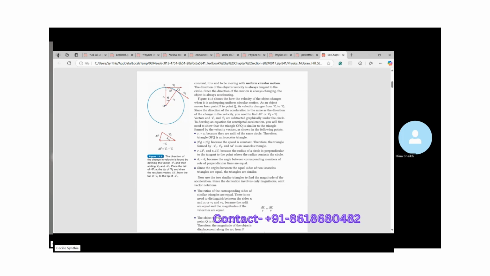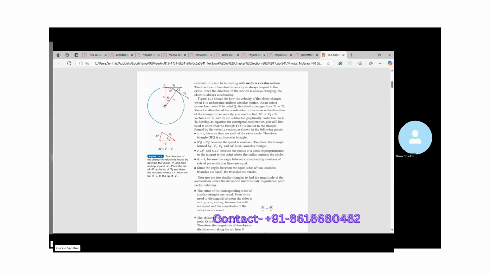So you have essentially the object initially at point P, moving with the velocity v1. That is actually in a circular path, so eventually it comes to point Q with another velocity v2. Obviously, v1 and v2 are not the same. The speed of v1 and v2 will be the same, but the direction is not the same, so the velocities are not the same.